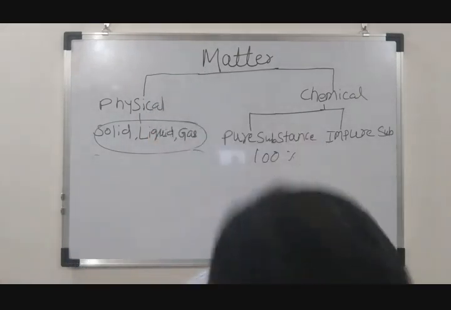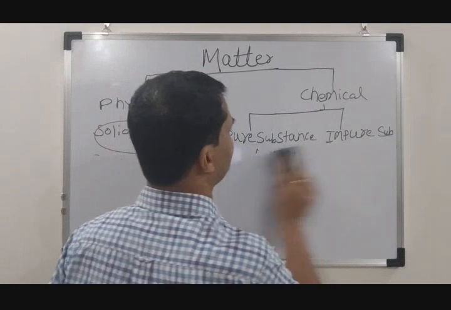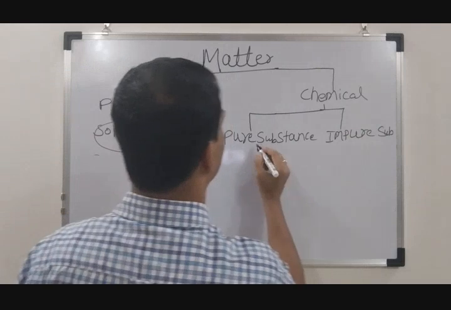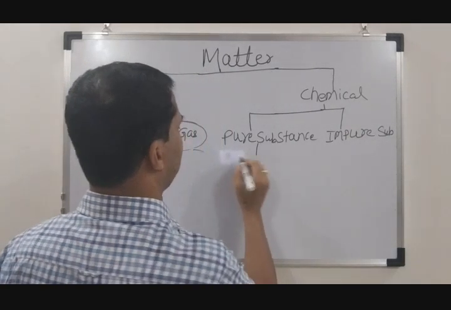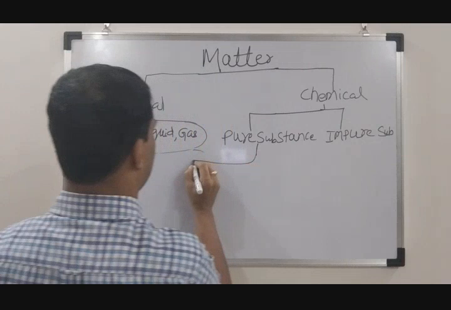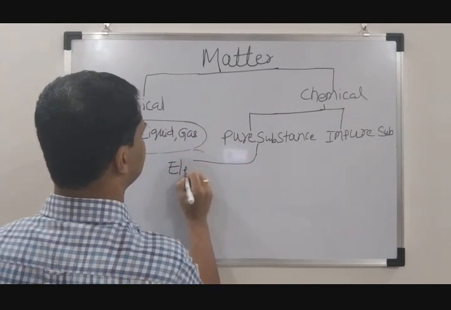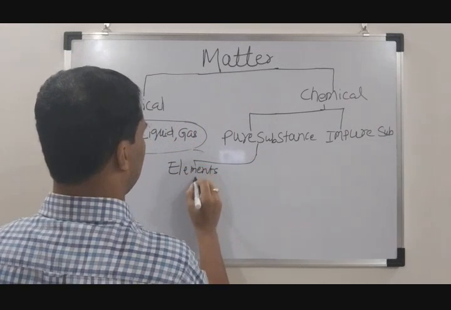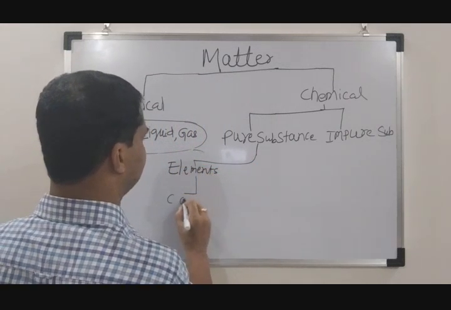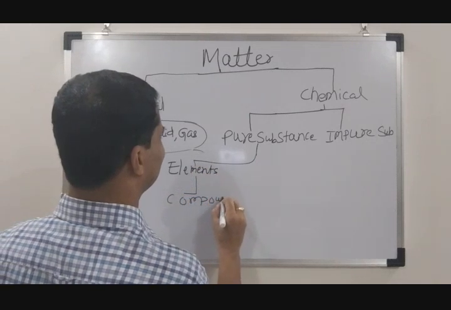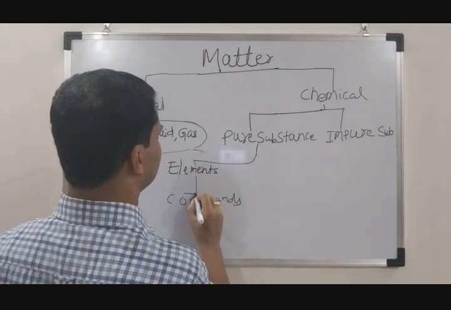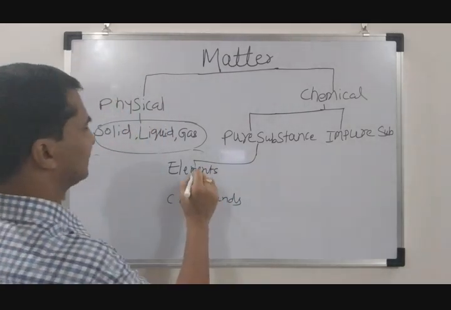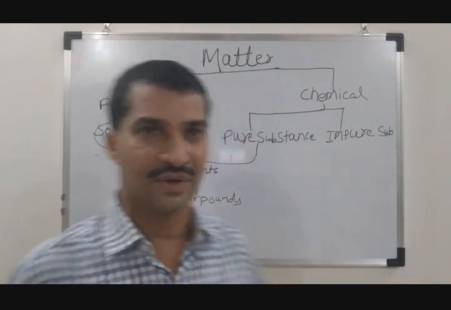Now let us see the further classification of pure and impure substances. A pure substance can be further classified as elements and compounds. Elements and compounds. Okay. So what is an element?